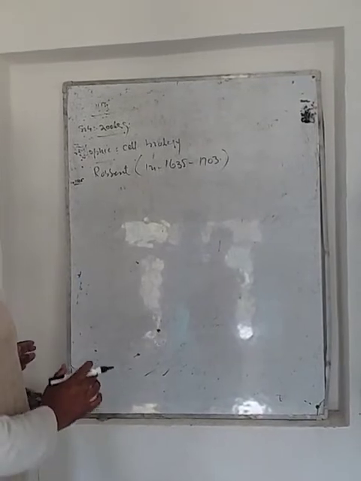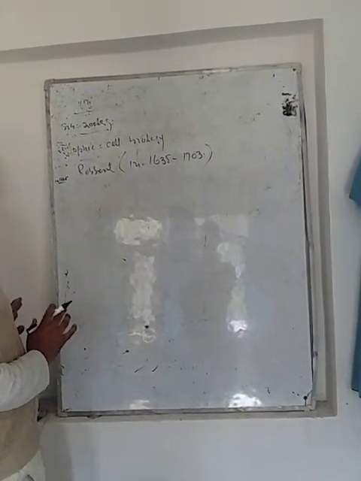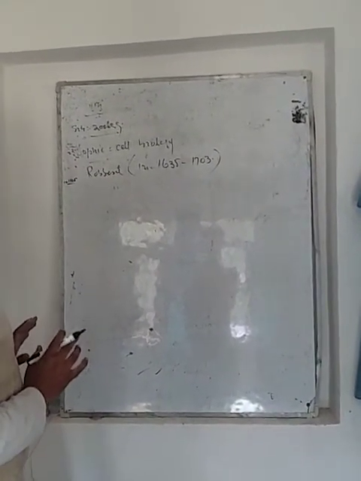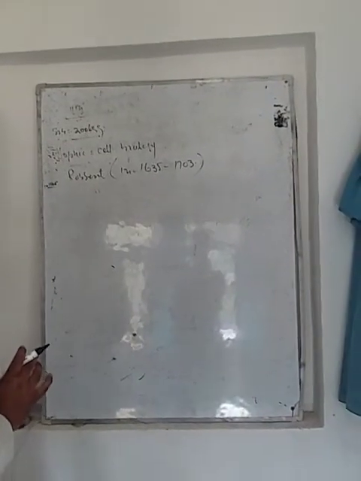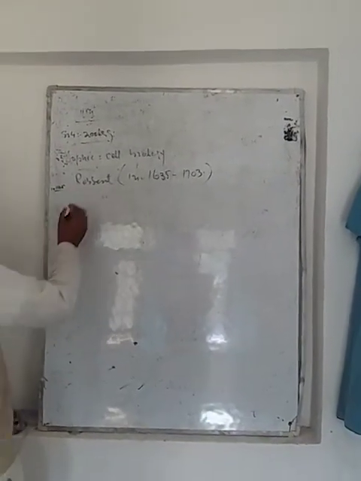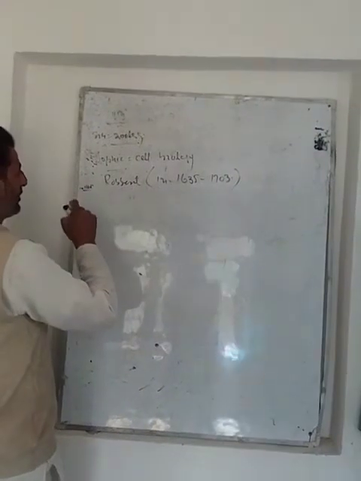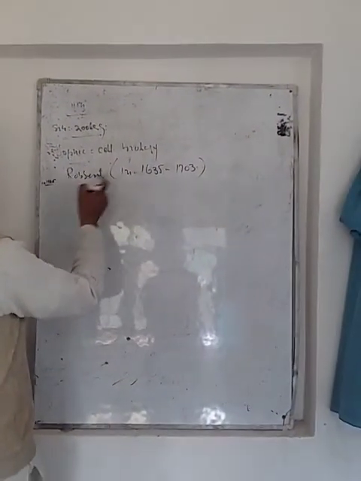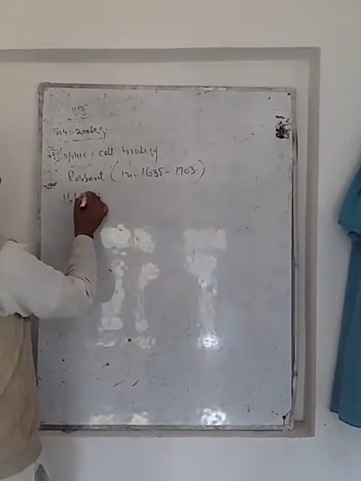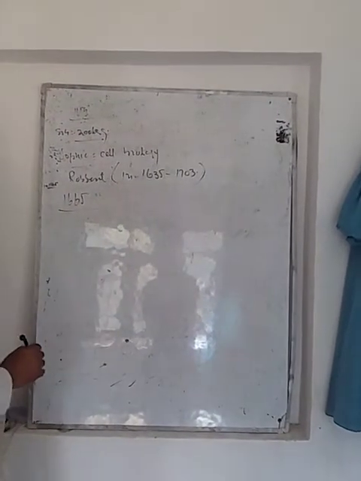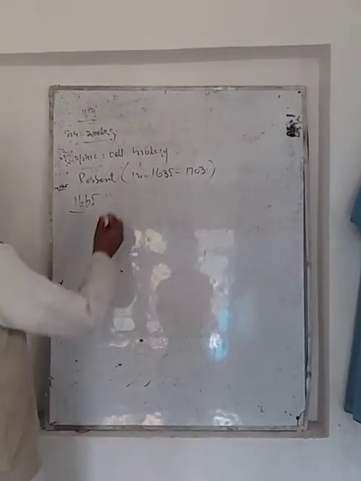In between these dates, this cell was discovered by Robert Hooke for the first time. Later on, Robert Hooke wrote a book on this cell in 1665 named Micrographia.